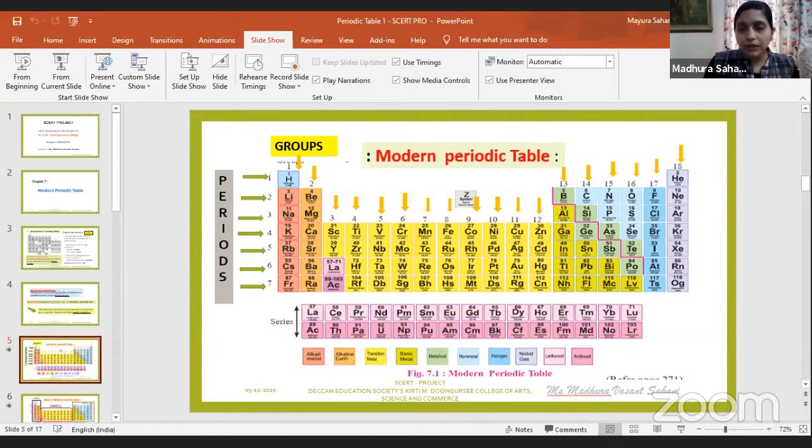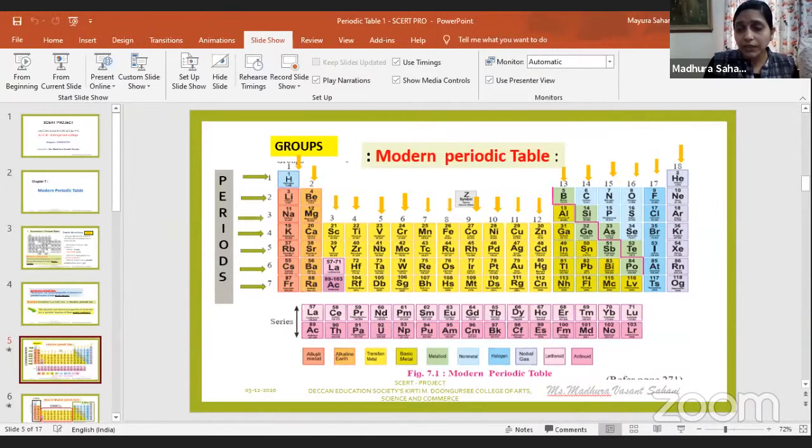So up till now, you know there are a total of 118 elements, right? But in the early 19th century, only approximately 30 elements were known, and they were classified as metals, non-metals, and metalloids. Later on, a few more elements were discovered, and scientists tried to classify them on the basis of their atomic masses. You also know about the concept of Dobereiner's triads and Newlands' octaves.